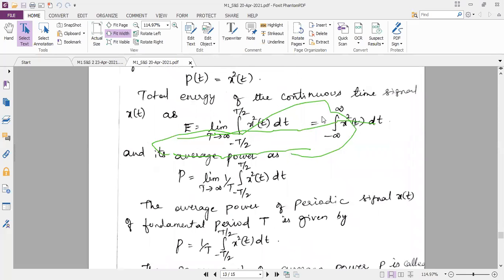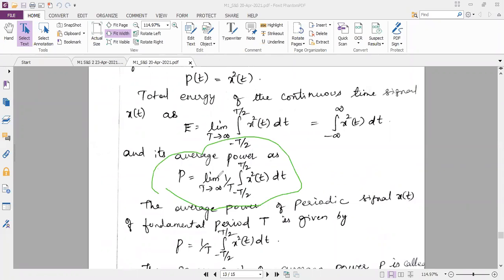The condition we have discussed is that the power signal can have infinite energy. You see here, this is my power signal. This is the formula of power. Power inside it consists of energy. You can see here, power consists of energy, so a power signal can have infinite energy.